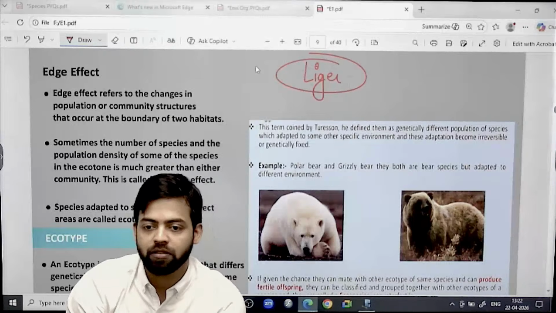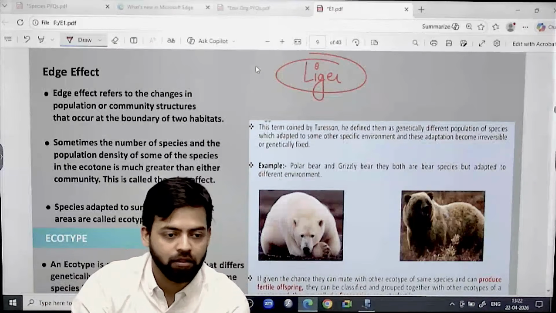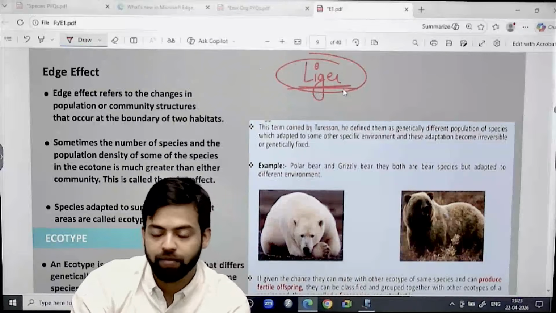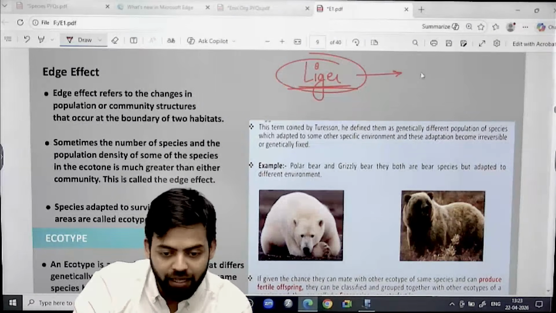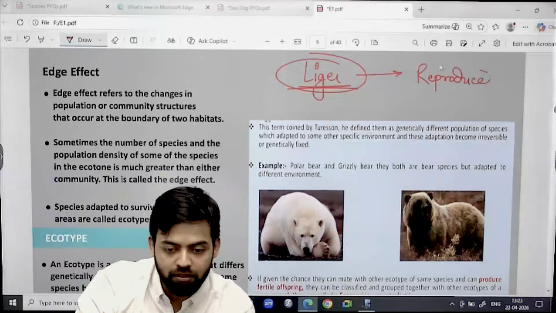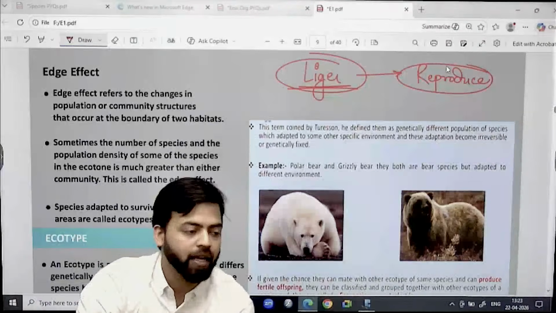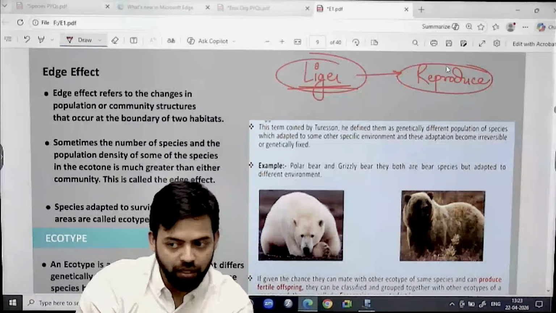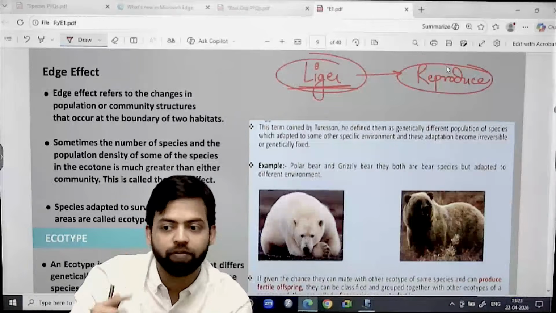The offspring of a lion and a tiger is termed a liger. If you see the images of a liger, until and unless this liger can further reproduce, it will not be considered an eco-species. If it can reproduce, it will be termed an eco-species, right? This functionality is important in terms of niche.